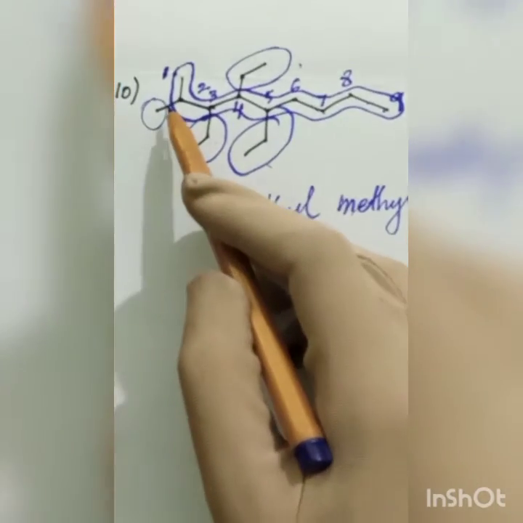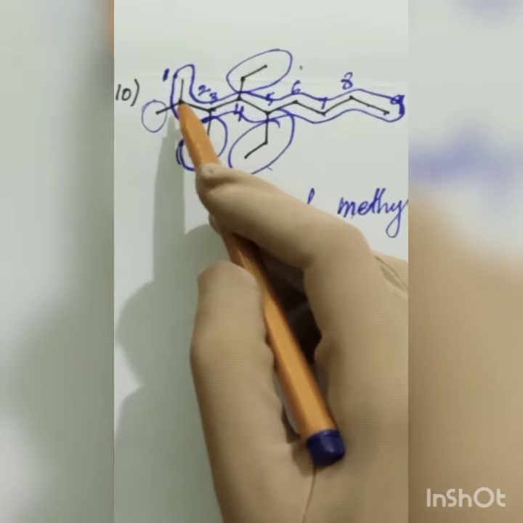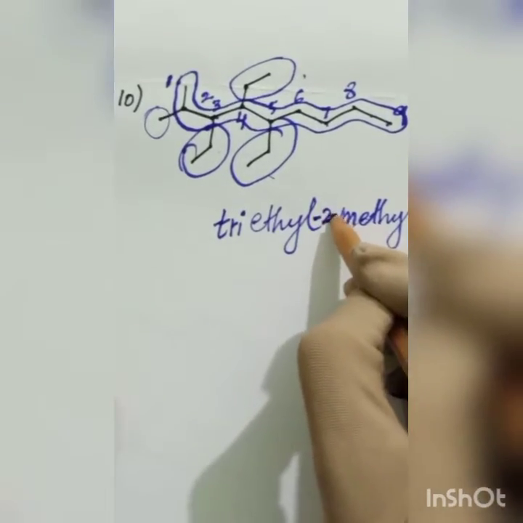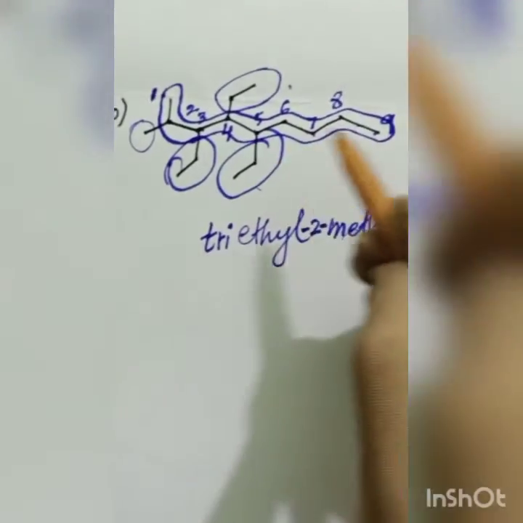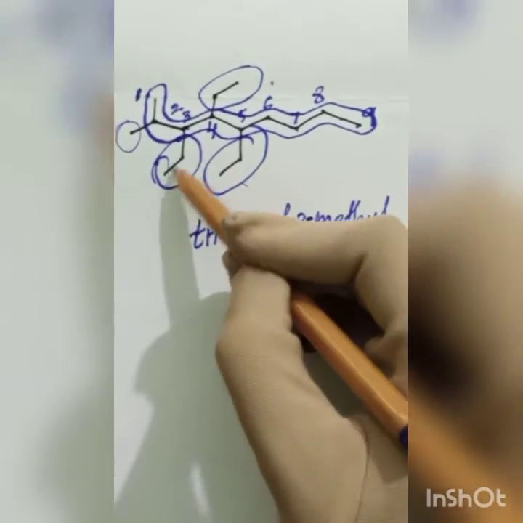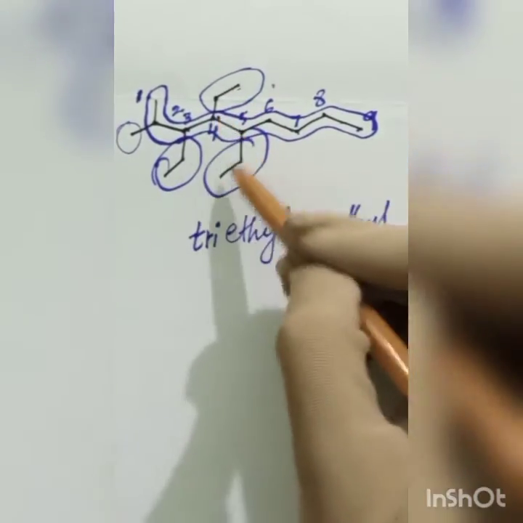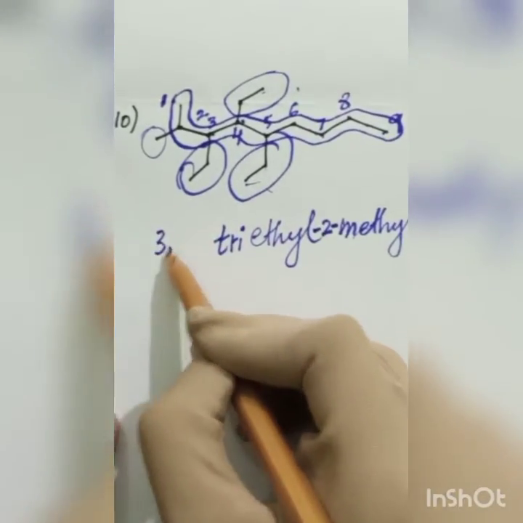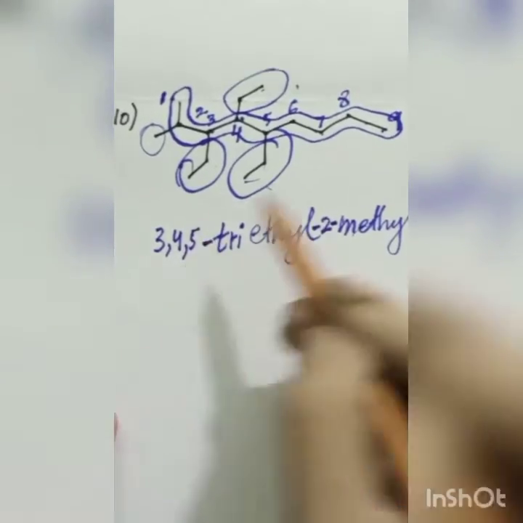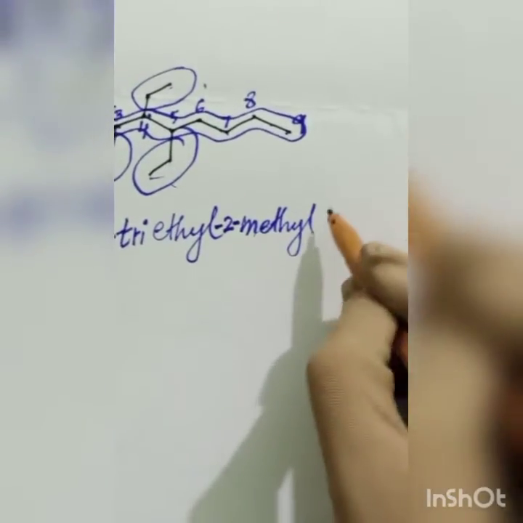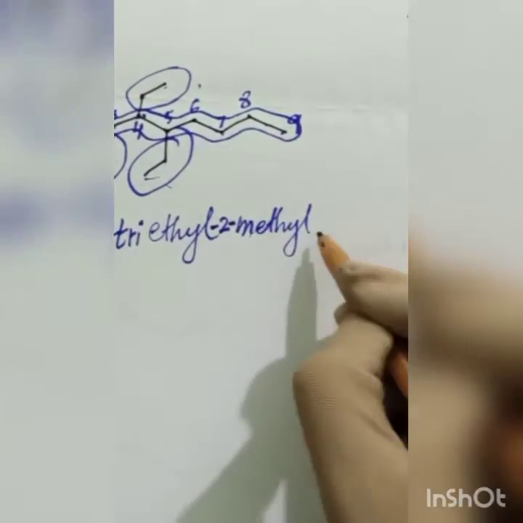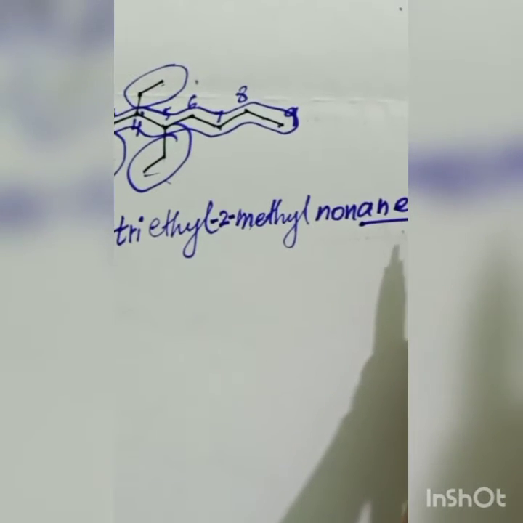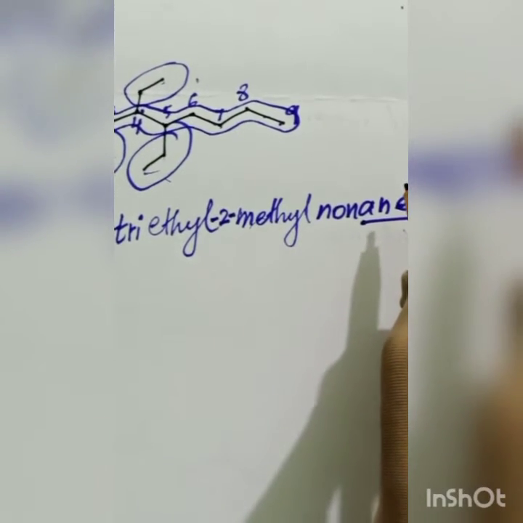Methyl is attached to basically this carbon, the carbon number 2. So I will write 2 before methyl. And ethyls are attached to carbons 3, 4 and 5. So I will write 3, 4, 5, dash. And what will be the name of the main alkane? It will be nonane. And why am I using ane? Because it is an alkane. Okay, so that's our last molecule as far as alkanes.